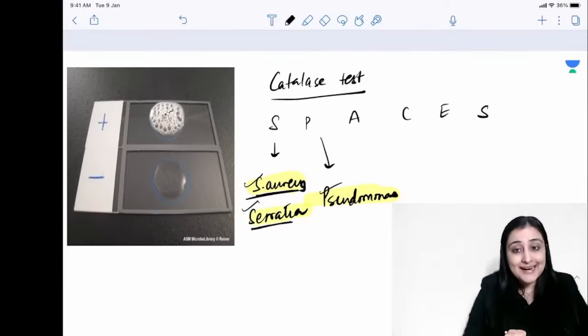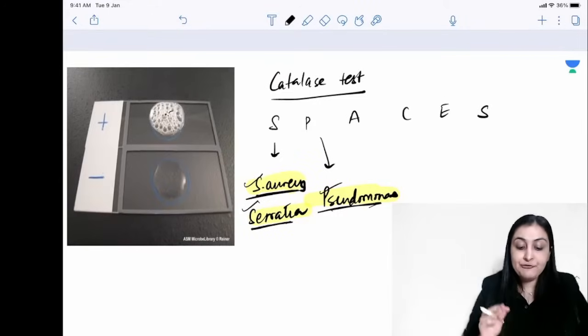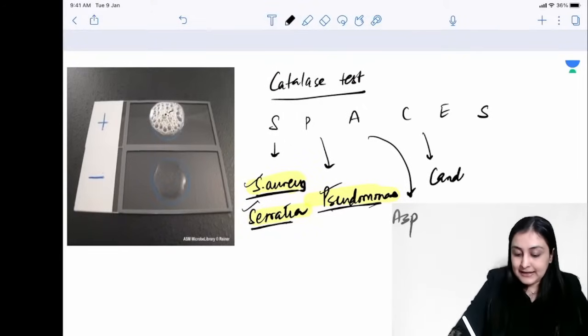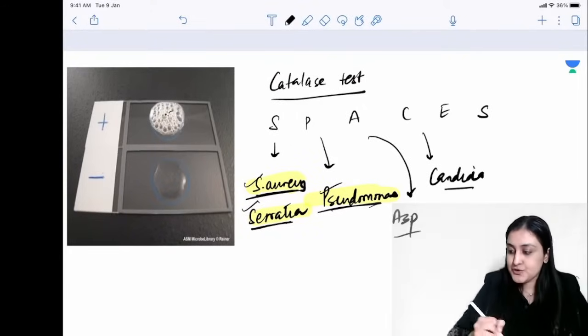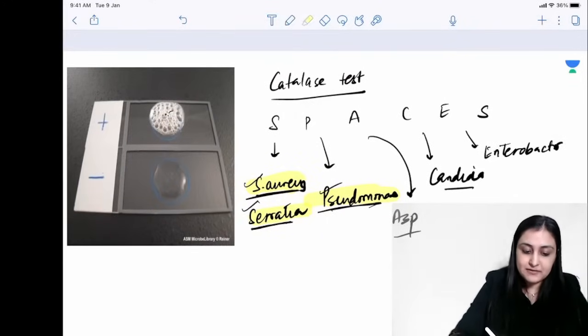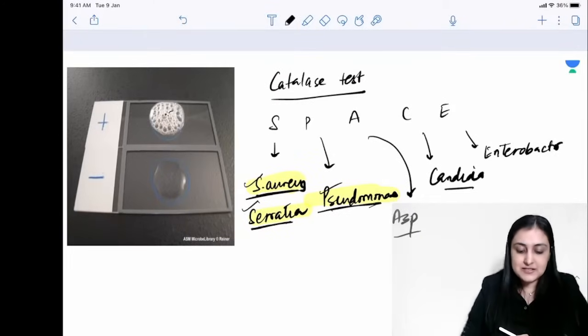Serratia produces a red pigment, and Pseudomonas can produce any color that it wants. Okay, so these are the three bacteria which have pigments. All right, going on with the mnemonic, A for Aspergillus, C for Candida, so two fungi which produce this, and E for Enterobacter. Can just remember space because one S I have written here only, Serratia, right? So one mnemonic lesser. So this is space which produce catalase positive.